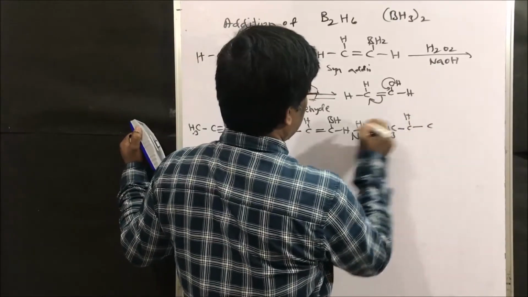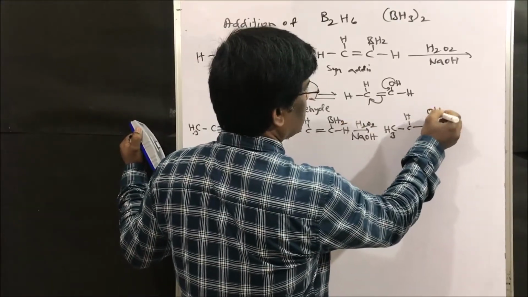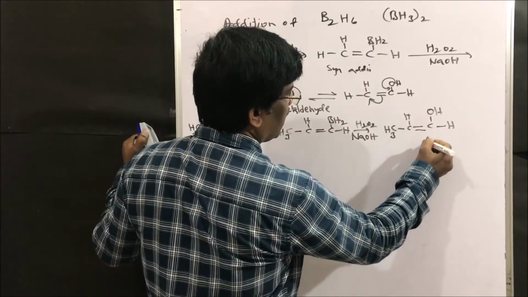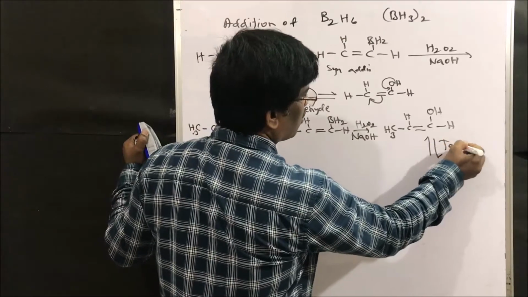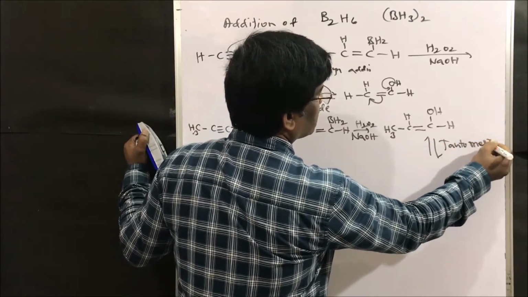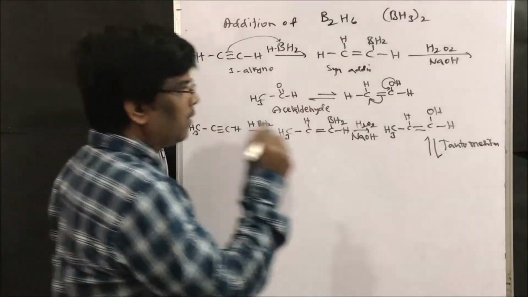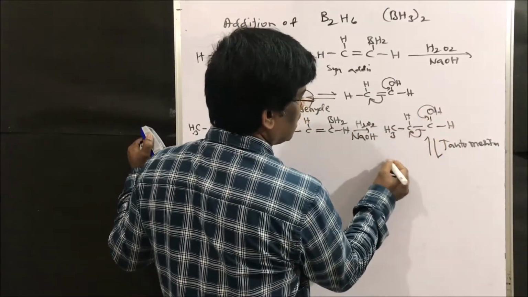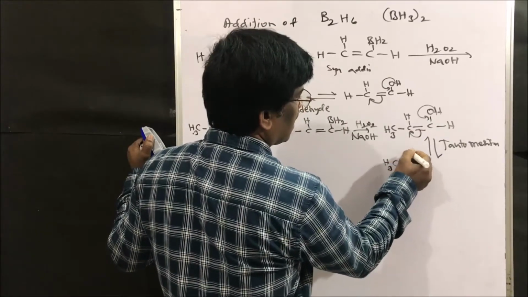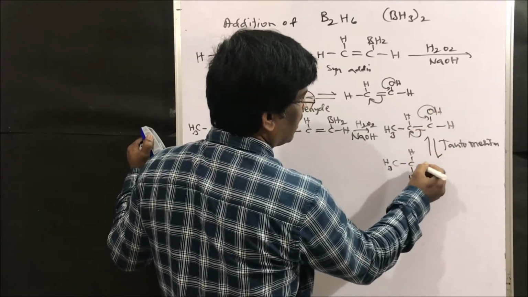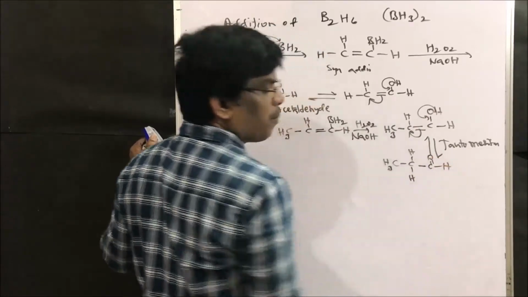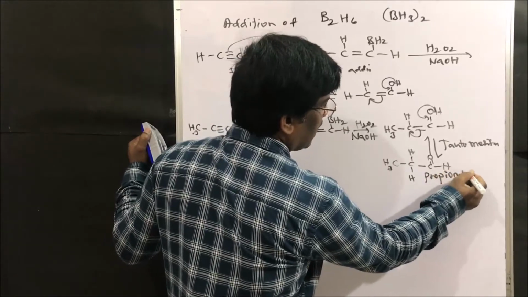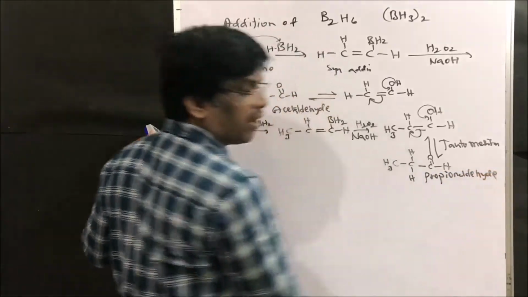So CBH2 here becomes COH here, hydrogen will be there, right friends? So this is the enol. Tautomerism takes place to give the aldehyde: CH3 C hydrogen, this hydrogen comes here, double bond H. This is propionaldehyde. Yes, we will get propionaldehyde.